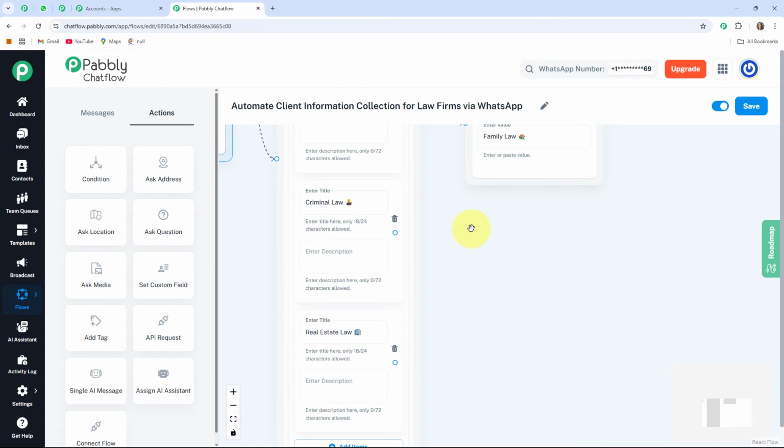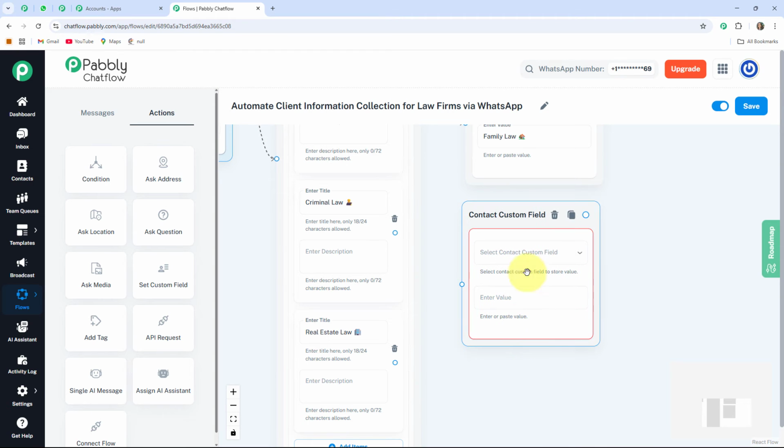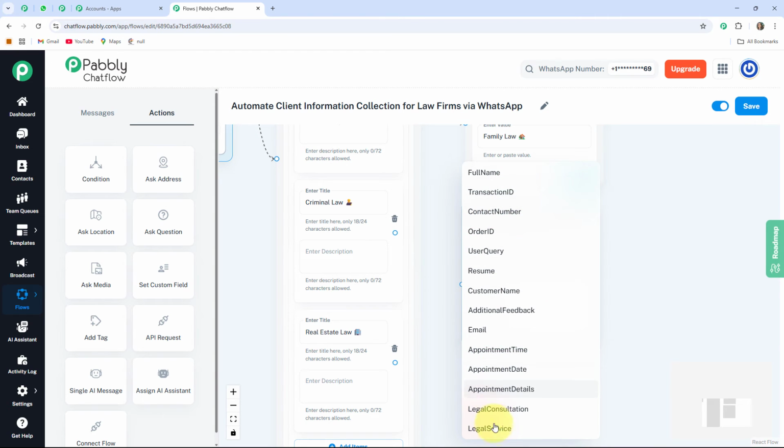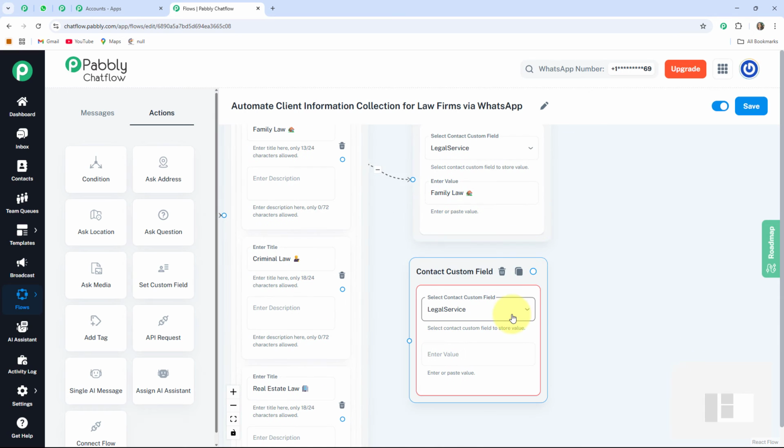Then for the criminal law, I am again taking one set custom field button, dragging this box here where I am going to select the contact custom field as legal service. We can use the same custom field for all three services as it will enable dynamic responses based on the user selection.